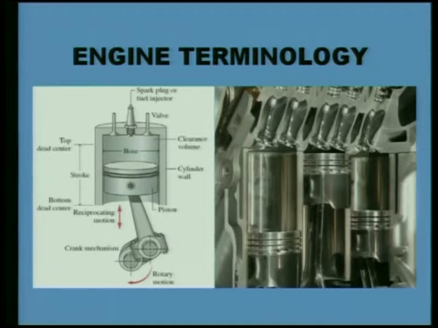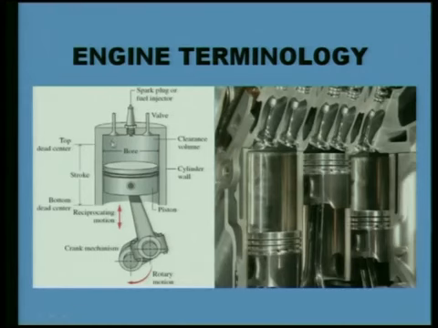Now some terms, the terminology normally used in engines. First of all, we have an engine cylinder. You see the outer metallic cylinder, as I am indicating with this arrow; it is the cylinder of the engine. Inside the cylinder there is a piston, again a metallic component, also having piston rings. This piston moves inside the cylinder. Above this I am indicating the bore. Bore is the diameter of the cylinder.